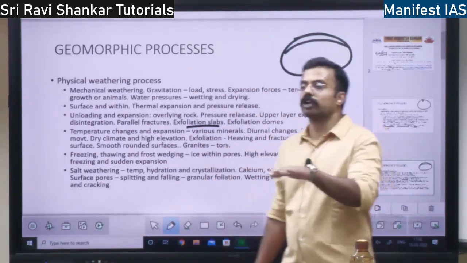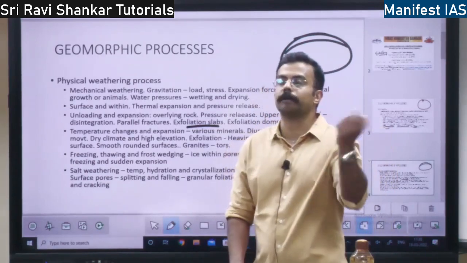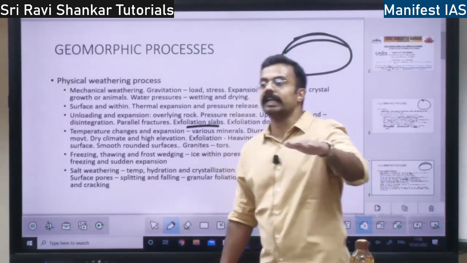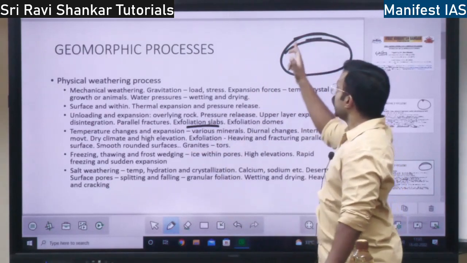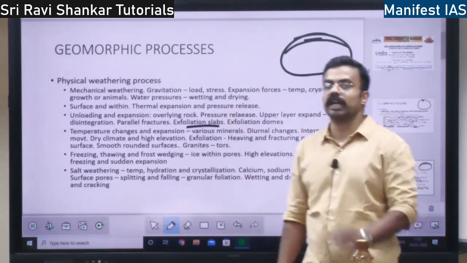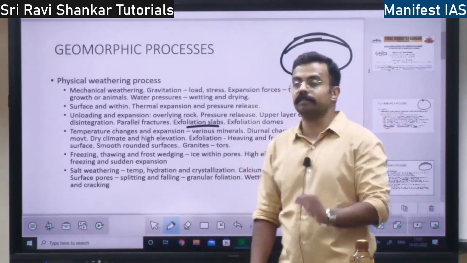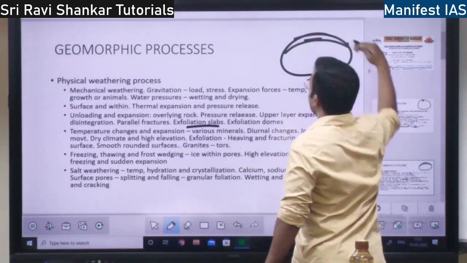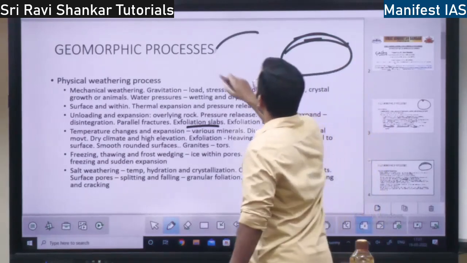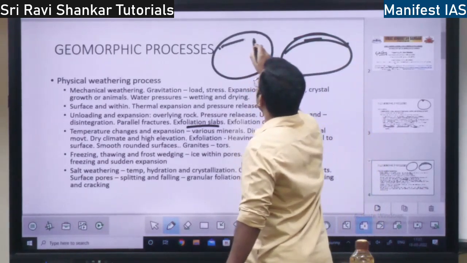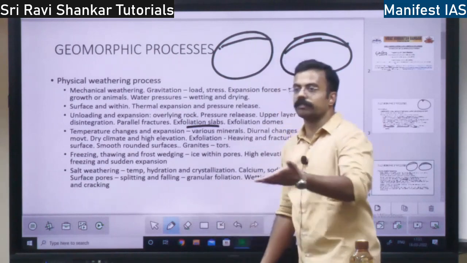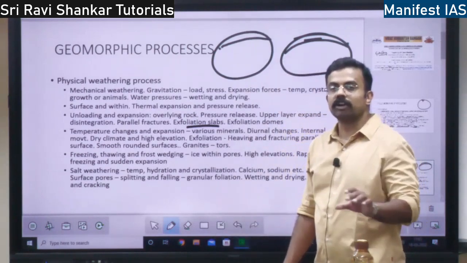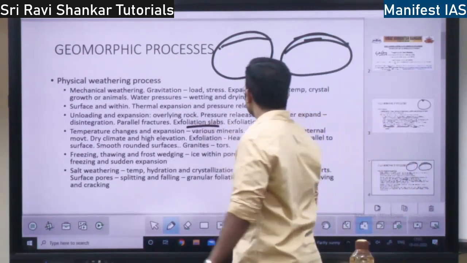The cutting open of the rock parallelly because of the release of upper pressure is known as exfoliation. Very, very important, right? If you see big mountains, a crack will be there like this on the upper layer because of the removal of pressure. So what are they called? They are called exfoliation slabs.